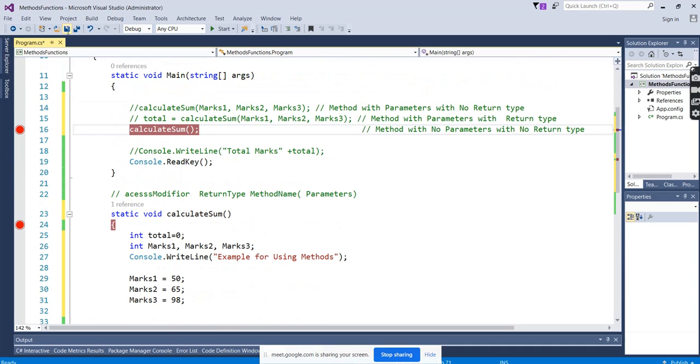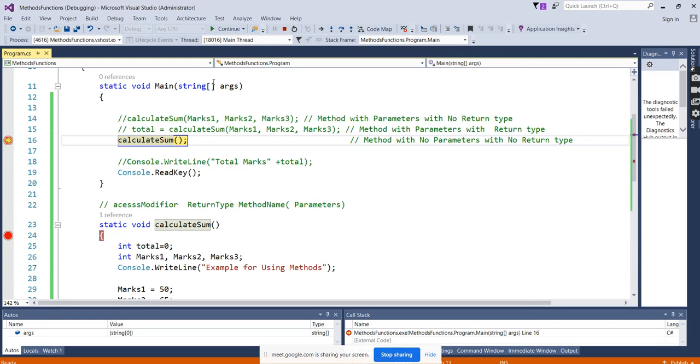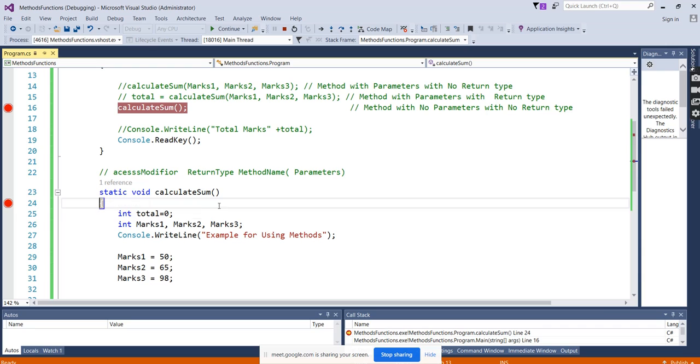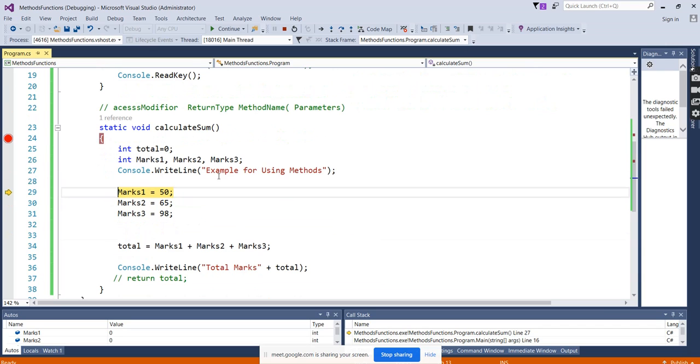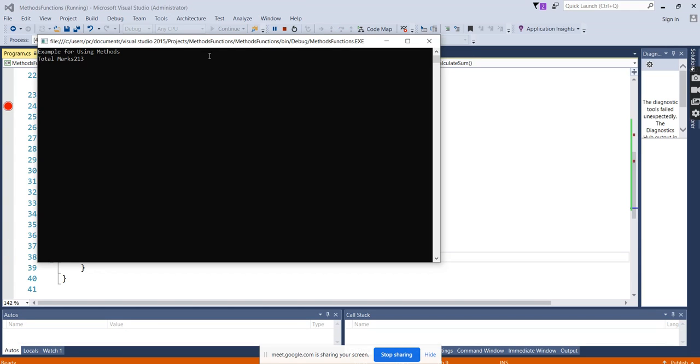Okay. Just click and go for the first F10. F10 will go for the debugging. If you want to directly jump, then you can use F12 also. But in this example, F10 is okay because we are going in the same page, right? So after the calculation, we are getting the result.